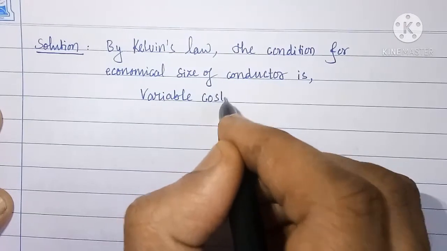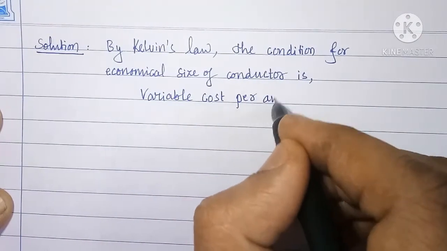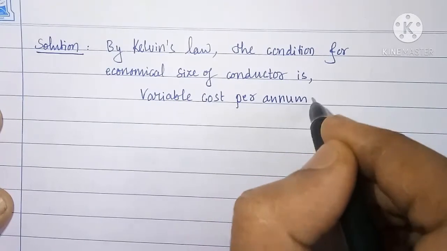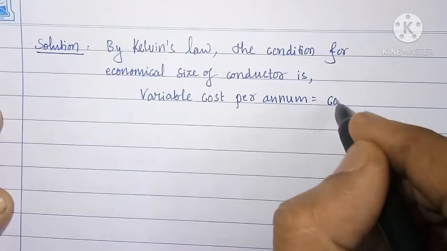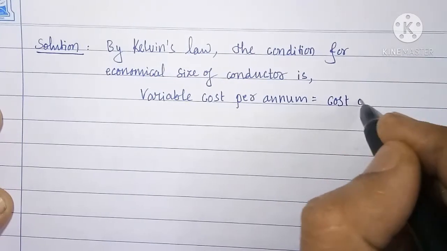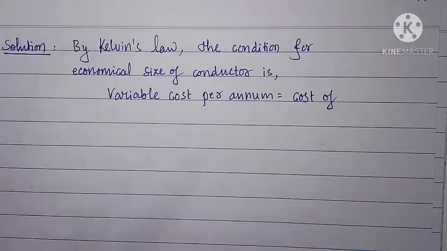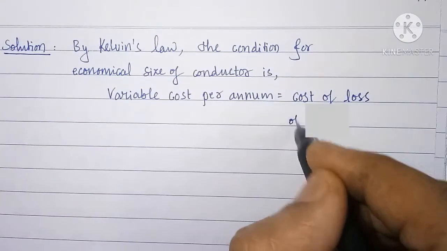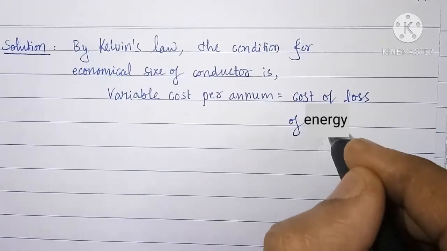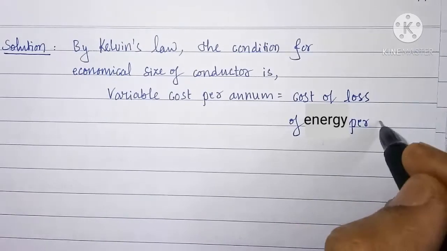variable cost per annum equal to cost of loss of energy per annum.